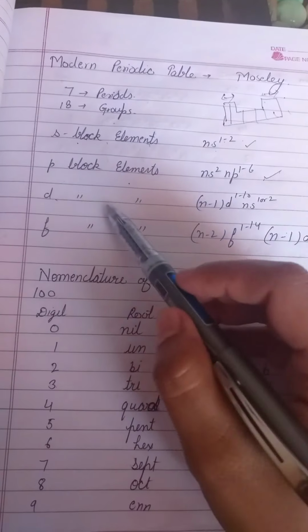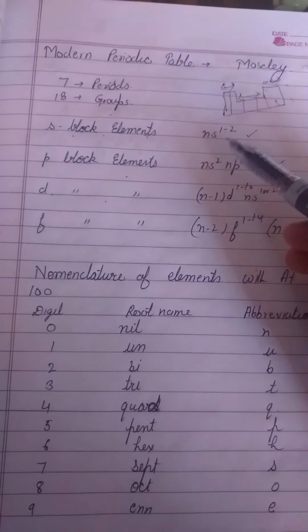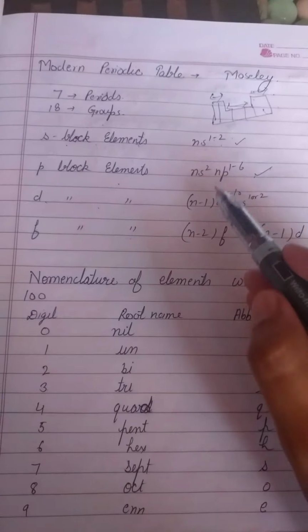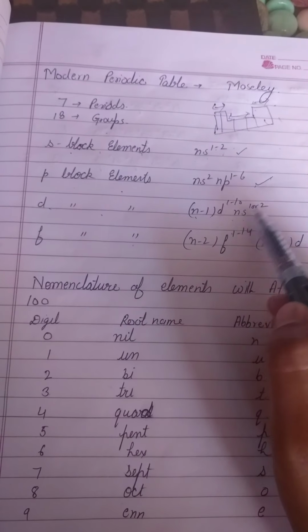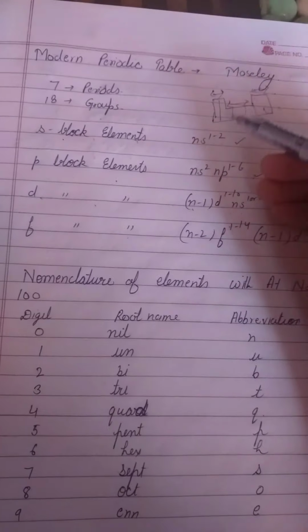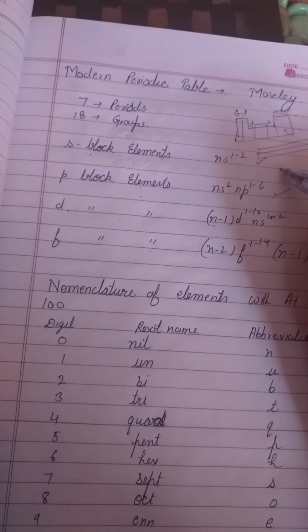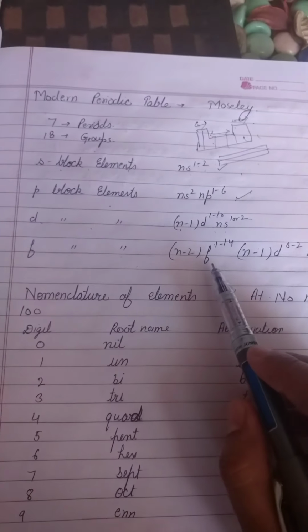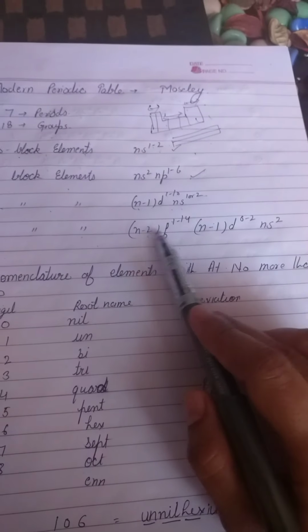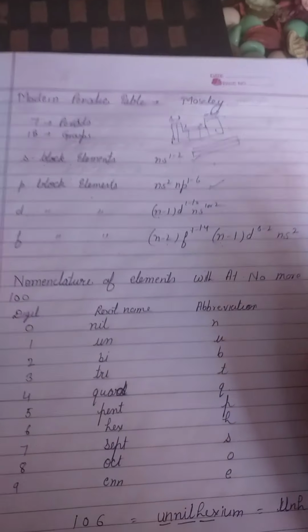And we have d-block elements, the elements between the s and p blocks, and they have general electronic configuration (n-1)d1-10 ns1 or 2. We have f-block elements, they are placed below the periodic table, right? These are known as f-block elements, and they have general electronic configuration (n-2)f1-14 (n-1)d0-2 ns2.